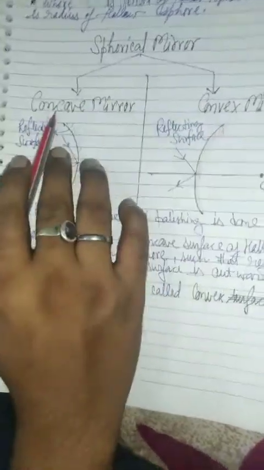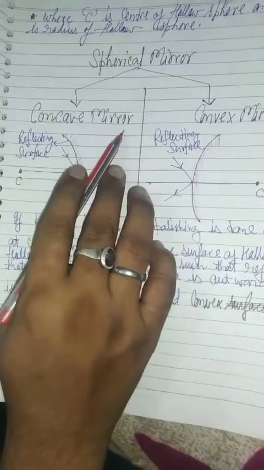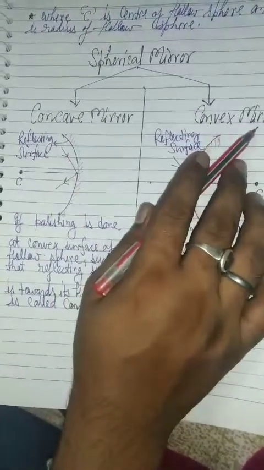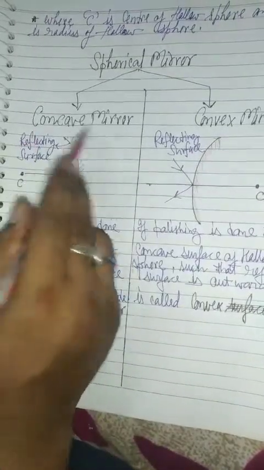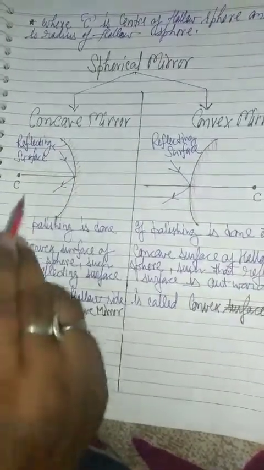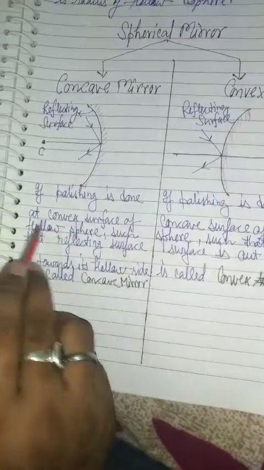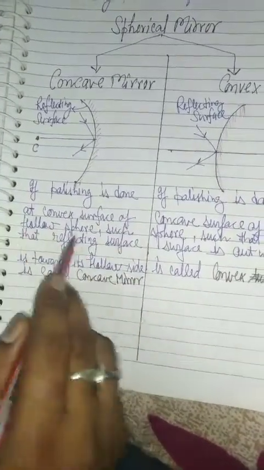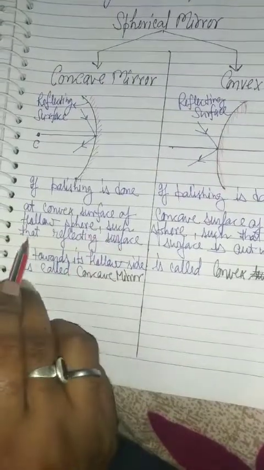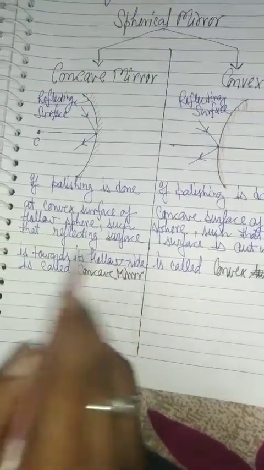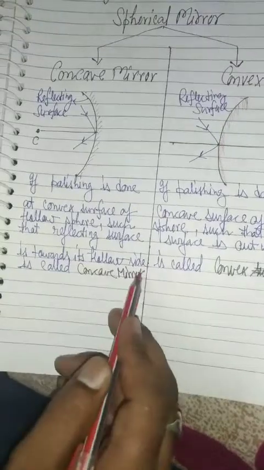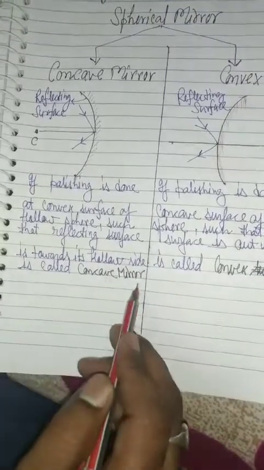Spherical mirrors are divided into two parts: concave mirror and convex mirror. Concave mirror: if polishing is done on the convex surface of a hollow sphere, such that the reflecting surface is towards its hollow side, it is called a concave mirror.